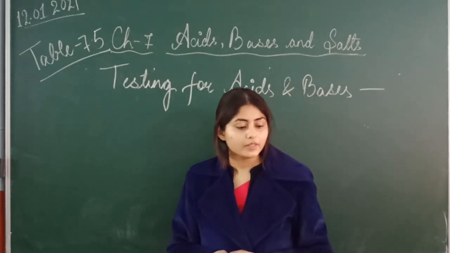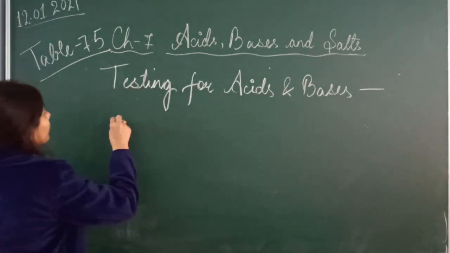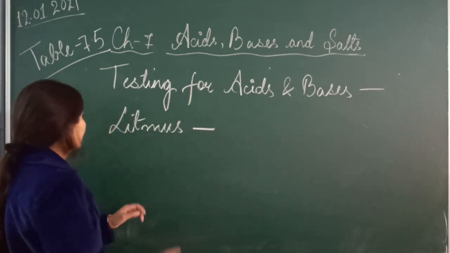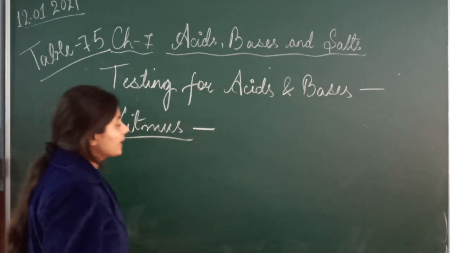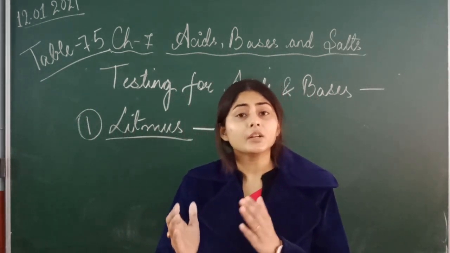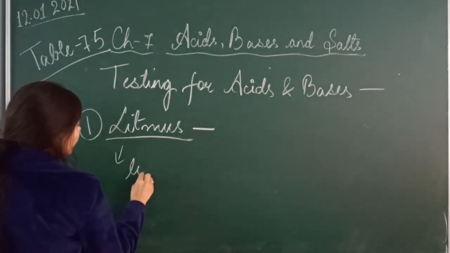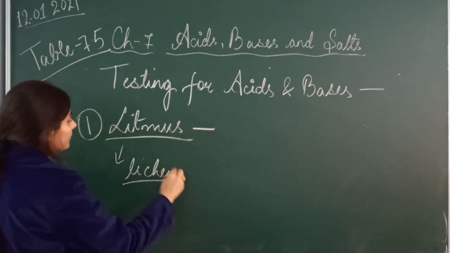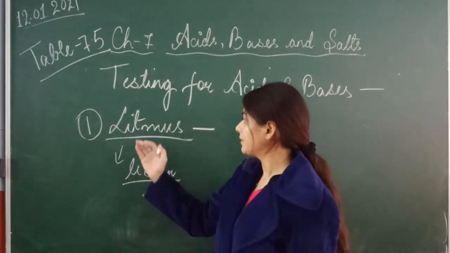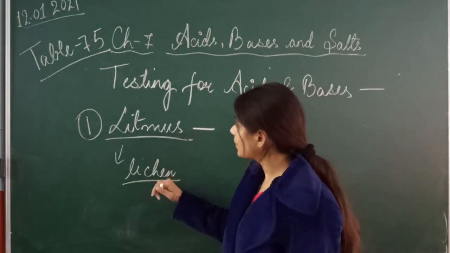First one is litmus, the common laboratory indicator. Commonly we use litmus in the lab to test acid and base. Come to the first indicator, that is litmus. As I told you, litmus is an indicator, and we get litmus from a lichen plant. It is a symbiotic plant, as I told you earlier in our previous sessions. So litmus is an indicator, and we get this litmus from a lichen plant.